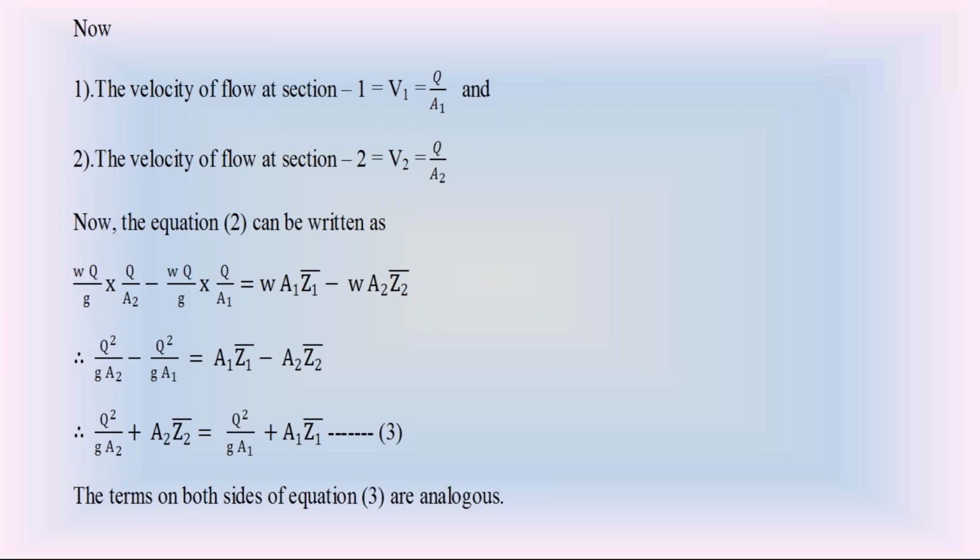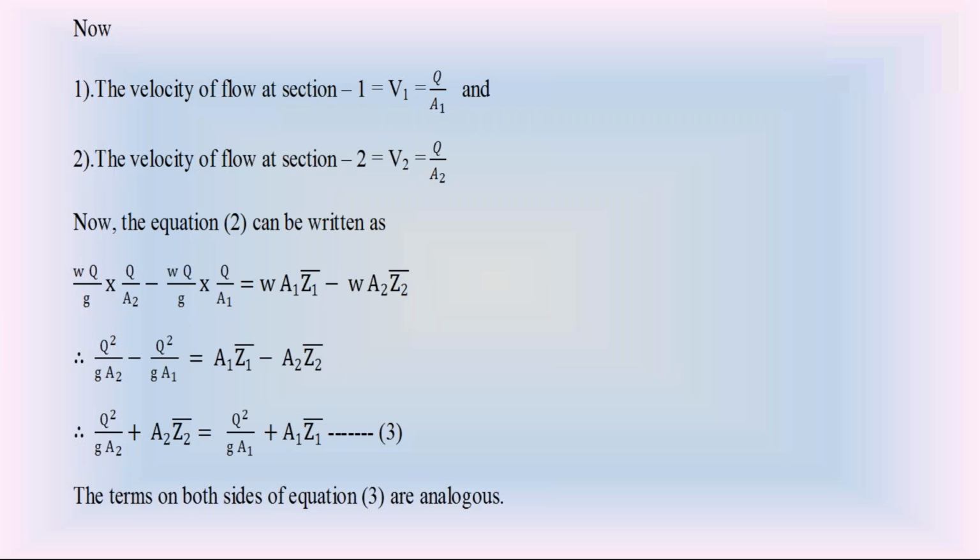Check the second term, A into Z bar, on both sides, as I explained a few minutes back. From fluid mechanics, you know the hydrostatic force F is equal to W into A into Z bar. If I bring W to the left side, F by W is equal to A into Z bar.